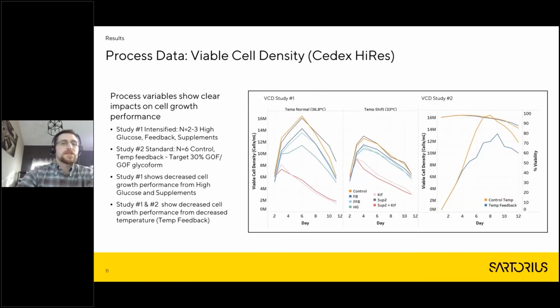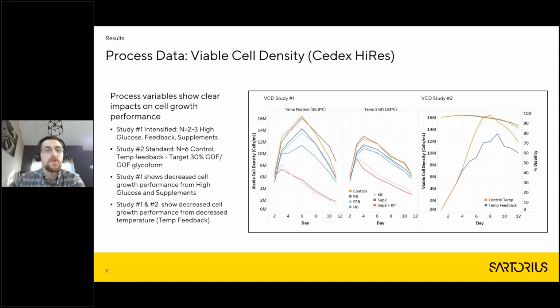So we'll pass into some of the data. I want to give some of the process data first. This isn't LC-MS data. This is normal process data, just so you can get a feel for how the cultures were doing. On the plots, I know they're kind of small, so I'll just talk through them quickly. On the left, we have 2 plots. Both of these are from study 1. In the first plot on the left, you can see that our orange condition is control. This plot is VCD, viable cell density, showing cell growth performance. We had maximum cell growth performance in our control condition, followed by one of our supplement conditions.